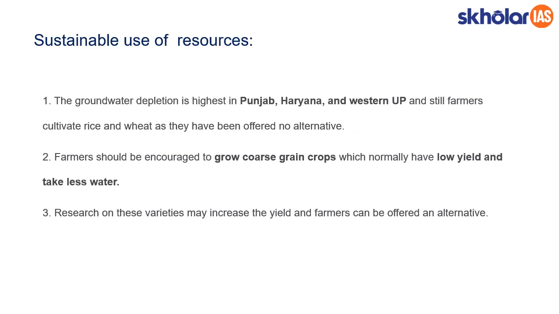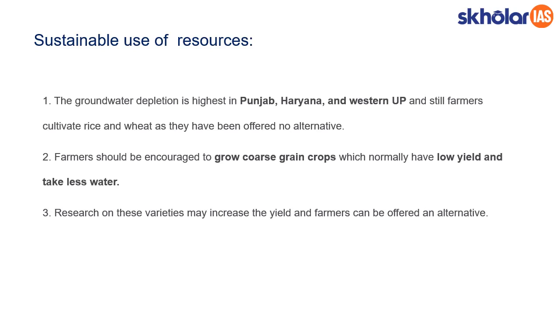For example, research in sustainable use of resources is a very big research area. To quote an example, let us take the regions of Punjab, Haryana and Western UP. These three regions are suffering from groundwater depletion. Once the water gets depleted, agriculture is a very big problem in that region. So it is imperative to ask these farmers to shift to a different crop where they will benefit.